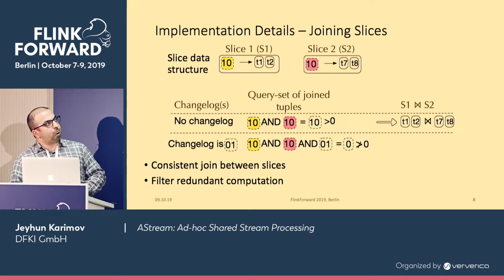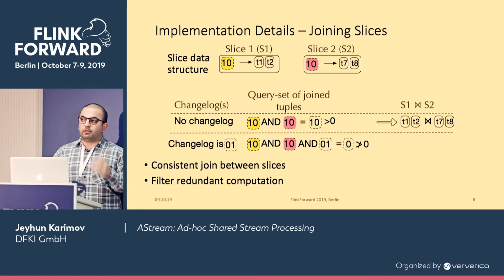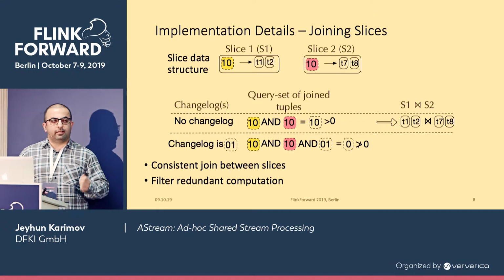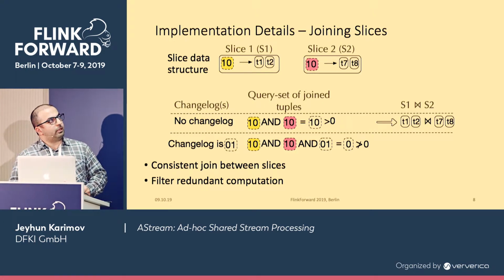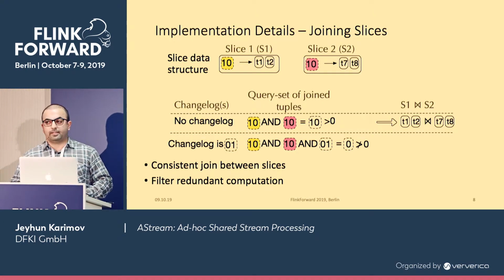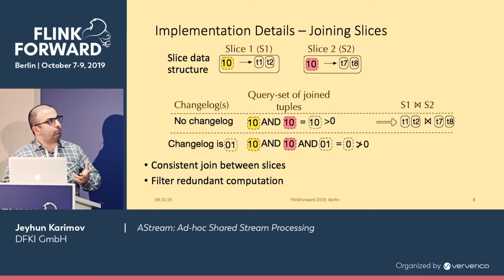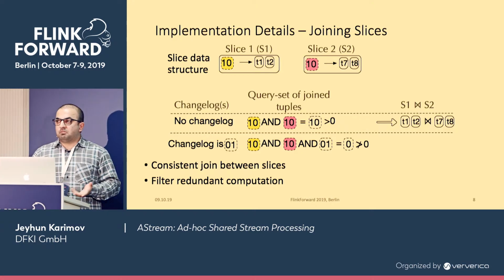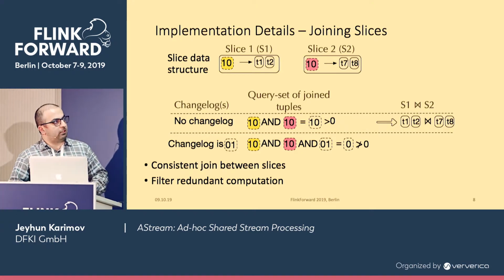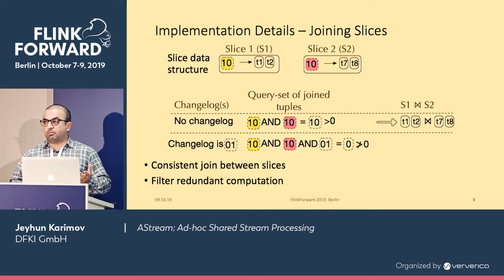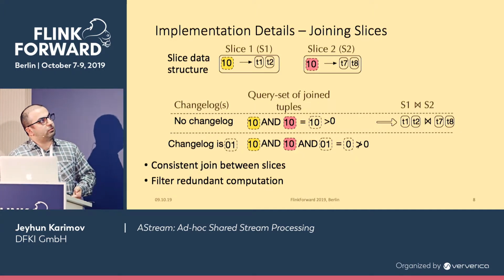If we want to join slice 1 and slice 2, before joining all those tuples aggressively, first we want to check whether those tuples, tuple 1 and tuple 2 and tuple 7 and tuple 8, have anything in common in terms of query. Do they share any query? How can we check that? By simply an AND product. AND product 1, 0, 1, 0 is 1, 0. It's greater than 0, so they have something in common, so we have to join those two tuples.